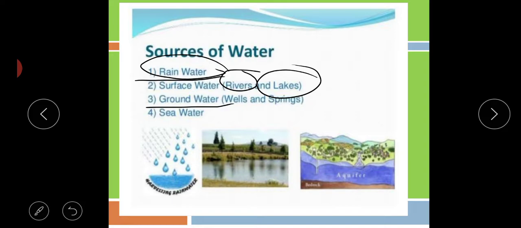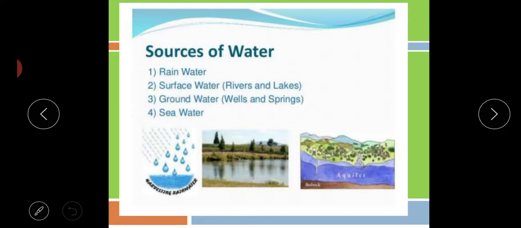Groundwater goes down into the earth, and we get that groundwater with the help of wells or springs, or tube wells also. In the villages we have seen tube wells also, hand pumps also. These are all the sources of water. Okay, my children, is it interesting or not? Very interesting, and I hope that you understand it well.